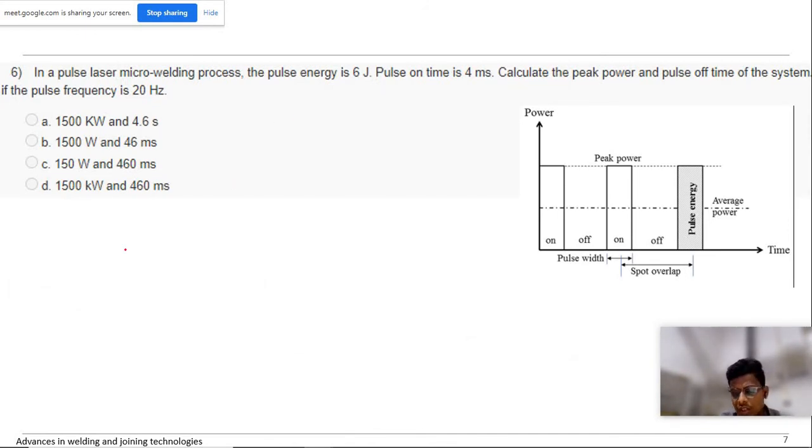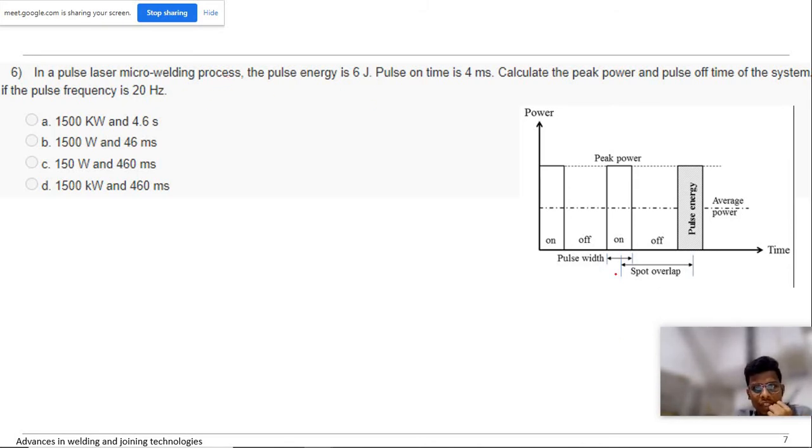Sir has discussed many problems like this. In the pulse laser arc welding process, the pulse energy is 6 joule. Pulse on time is 4 milliseconds. Calculate the peak power and pulse off time of the system if the pulse frequency is 20 hertz.